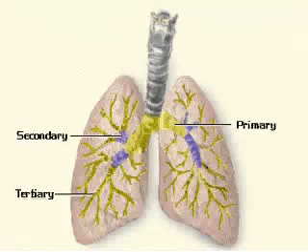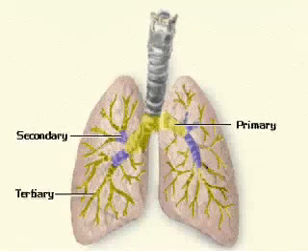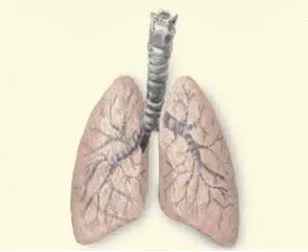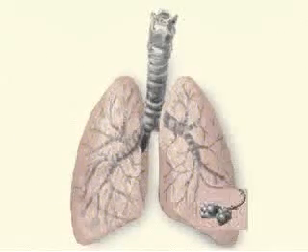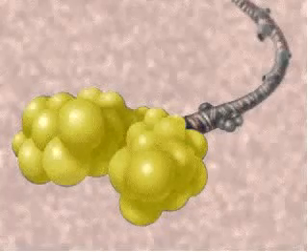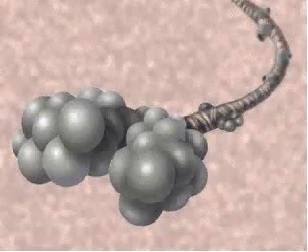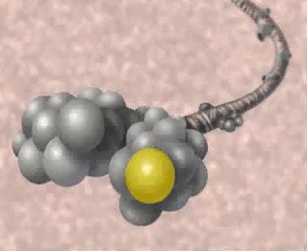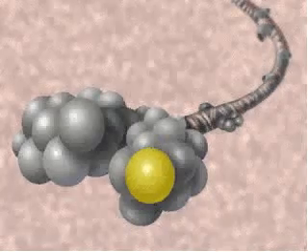Unlike the larger tubes, bronchioles do not contain cartilage and must rely on smooth muscle in their walls to keep these airways open. The smallest and final branch of bronchioles, called terminal bronchioles, end blindly into the alveolar sacs. Alveolar sacs are made up of grape-like clusters of alveoli. Within these alveoli, gas is exchanged and vital oxygen enters the bloodstream.